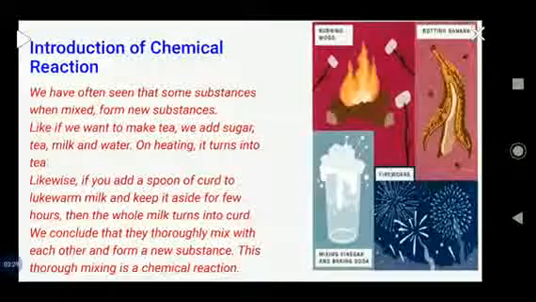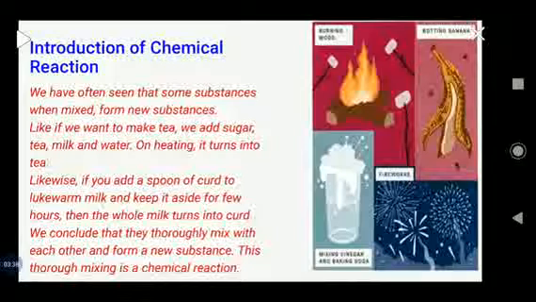When metallic objects come in contact with air and moisture, a brownish layer is seen on the surface of metallic objects due to a chemical reaction.